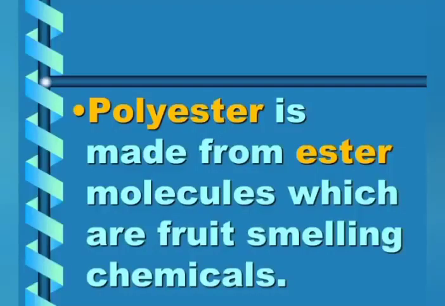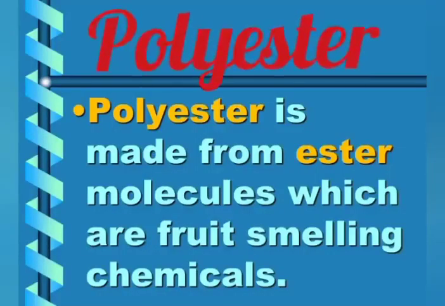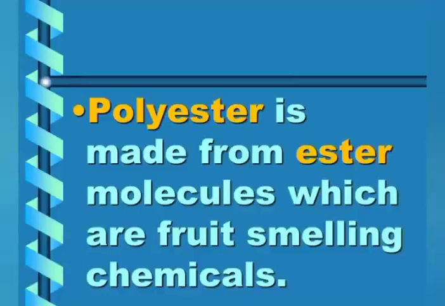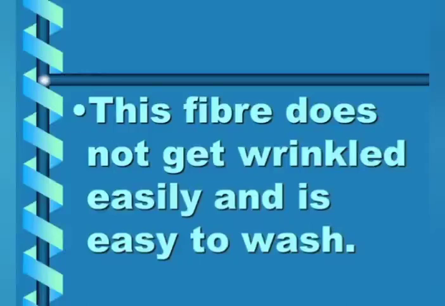Let's proceed to the next fiber, polyester. Polyester is another type of synthetic fiber which is made from ester. A single unit of ester is a monomer. It combines to form a long chain compound, that is polyester. So polyester is made from ester molecules, which are fruit-smelling chemicals. They have a specific odor or smell like fruit.